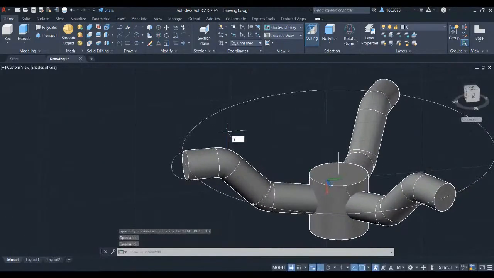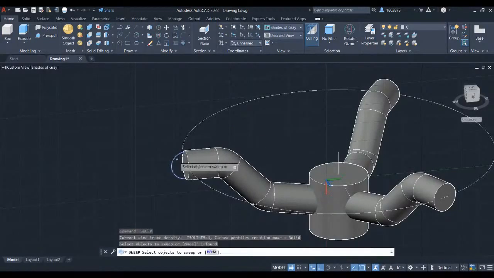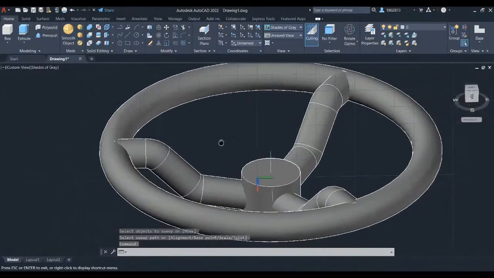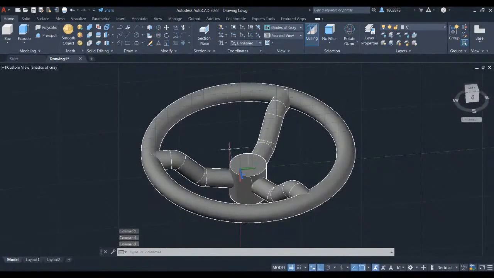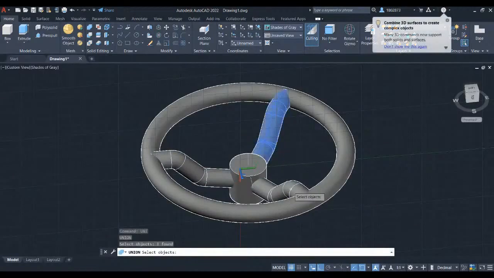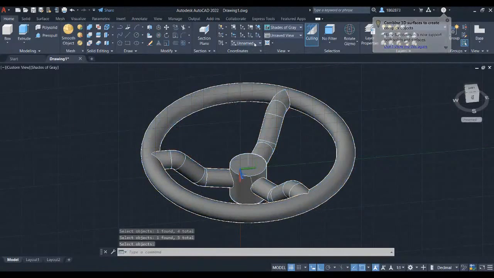Type in sweep and press enter. Select the circle and press enter. Select the path and press enter. Let's combine the parts into a single 3D solid. Type in explode and press enter. Select the circular pattern parts. Press enter. Type in uni and press enter. Select all the object and press enter. Bring back the coordinate system in World.